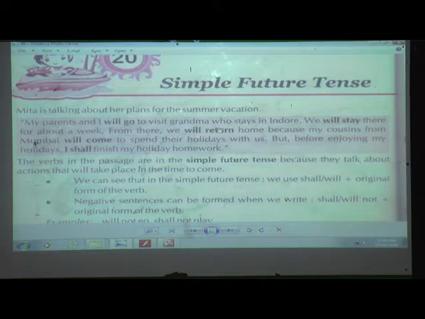Why is it in simple future tense? Because all this action will take place in time to come. So here they have written that the verbs in the passage are in the simple future tense. Why? Because they talk about the action that will take place in time to come. I hope till here you are clear.